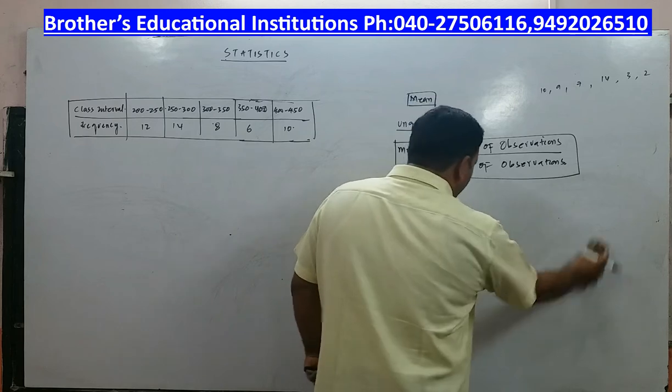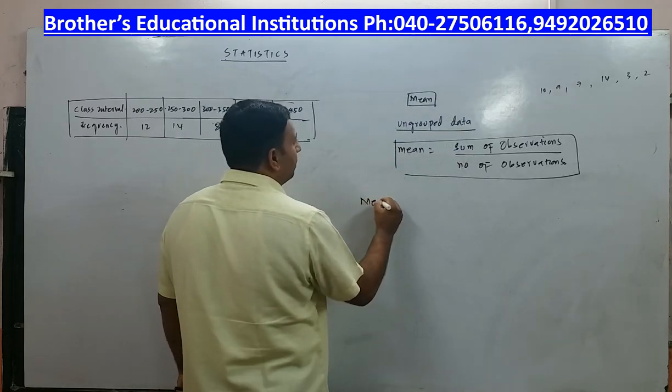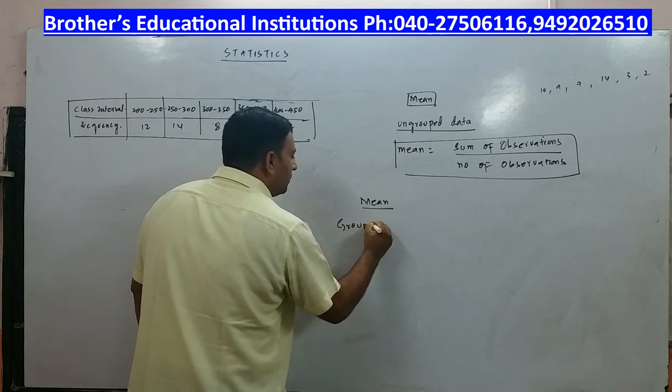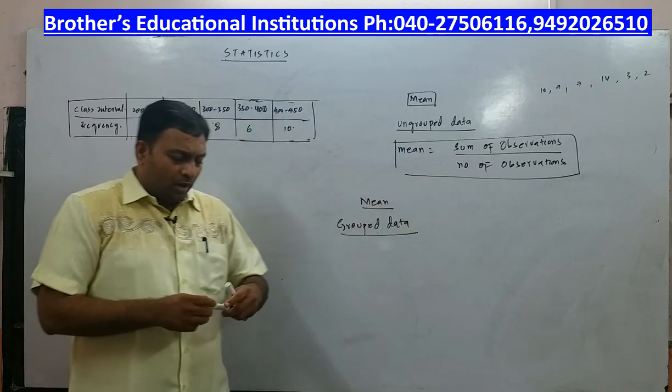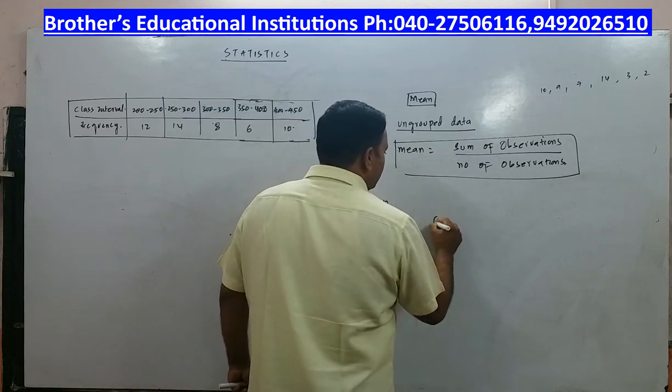Alright, now in grouped data, what is it? Mean in grouped data. Now, how do you do that? There are 3 ways you can calculate mean in grouped data. First is direct method.